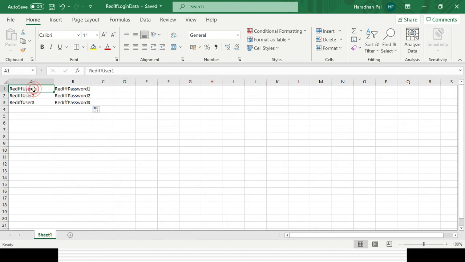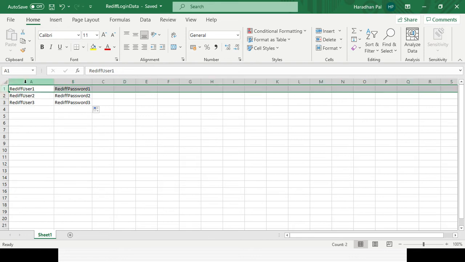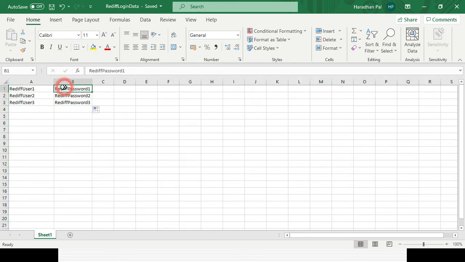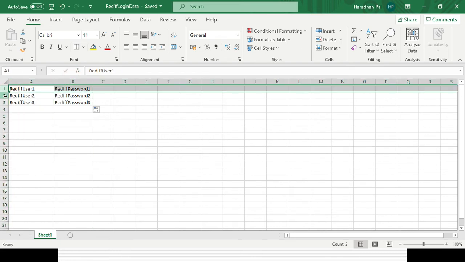Then you need to go to the row, then to the column, and then read the cell. That is row, that is column, and that is called a cell. In Java everything starts from 0. So it is row 0, column 0. Row 0, column 1. Row 1, column 0. Row 1, column 1. Row 2, column 0. Row 2, column 1. So here this is column 0, this is column 1. This is row 0, this is row 1, this is row 2.